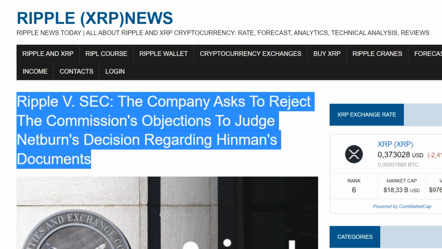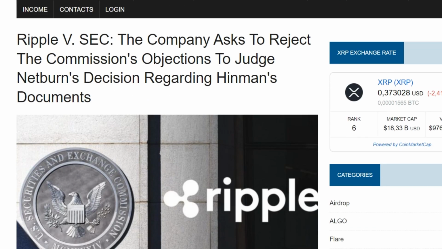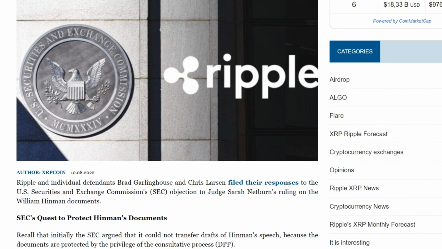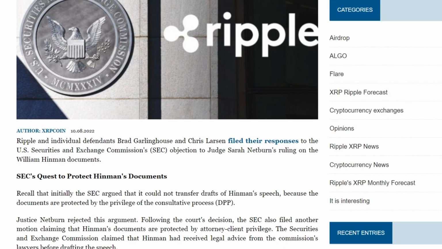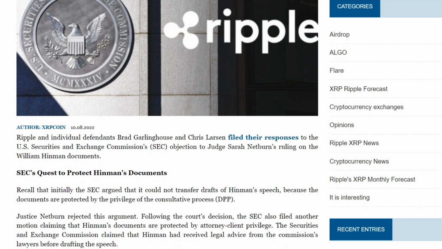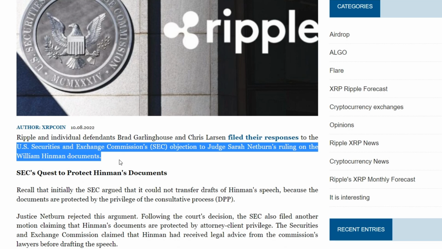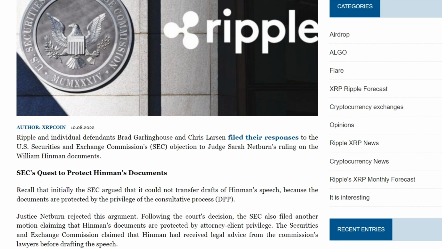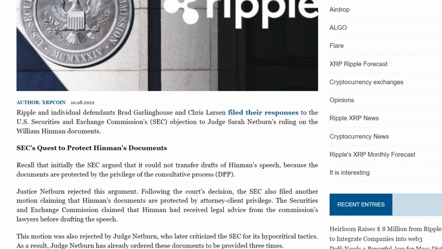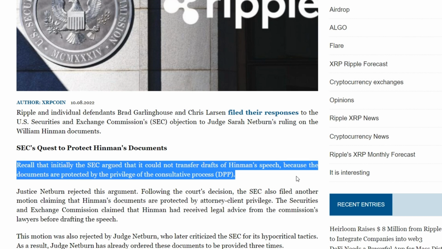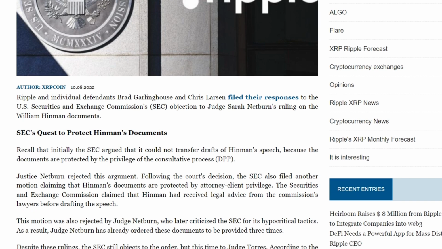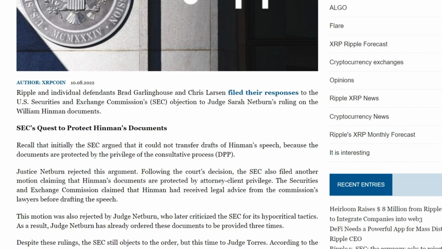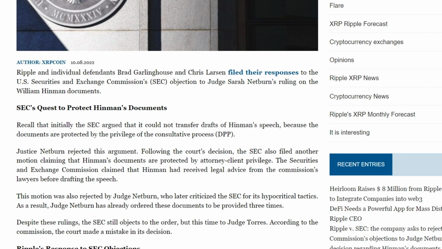Ripple and individual defendants Brad Garlinghouse and Chris Larsen have filed their responses to the U.S. Securities and Exchange Commission (SEC) objection to Judge Sarah Netburn's decision on William Hinman's documents. Recall that initially the SEC claimed that it could not hand over drafts of Hinman's speech because the documents are protected by the deliberative process privilege, DPP. Judge Netburn rejected this argument. After the court's decision, the SEC also filed another motion, arguing that Hinman's documents are protected by attorney-client privilege.